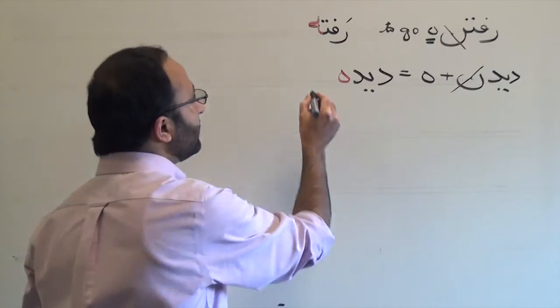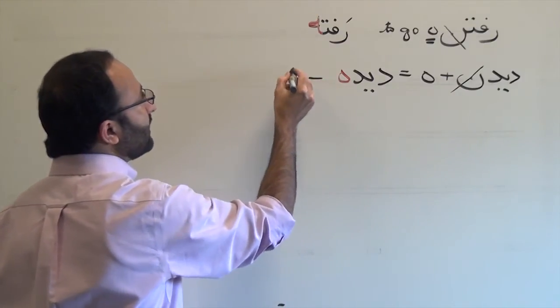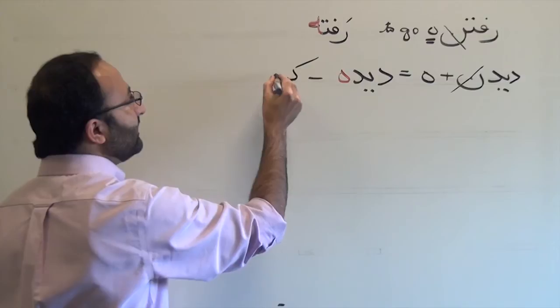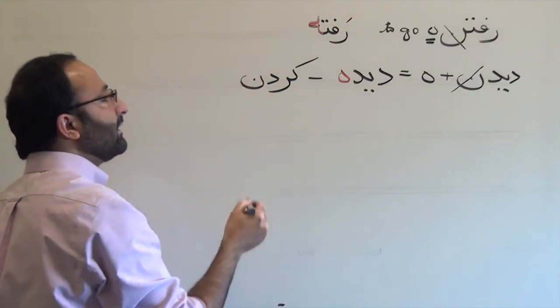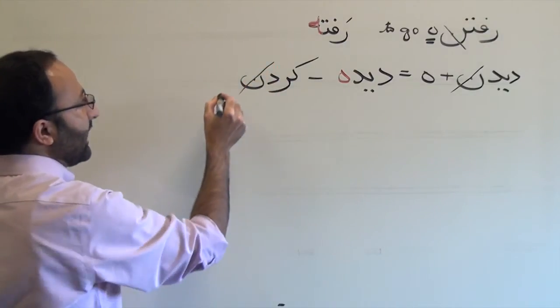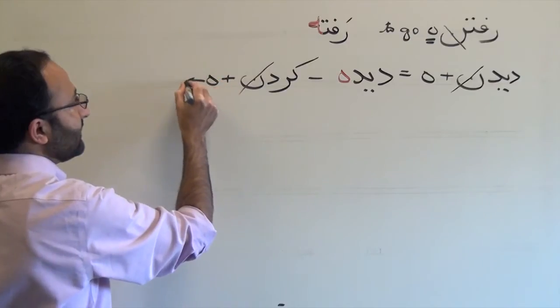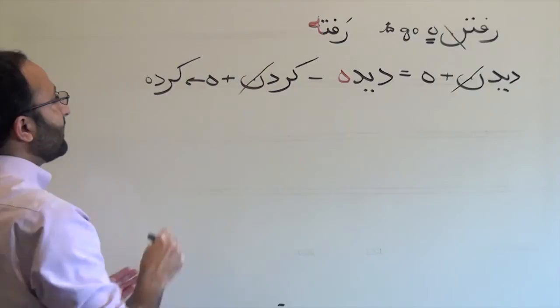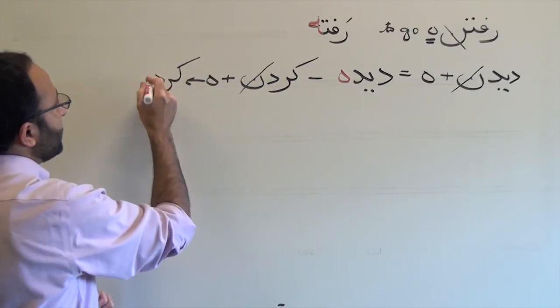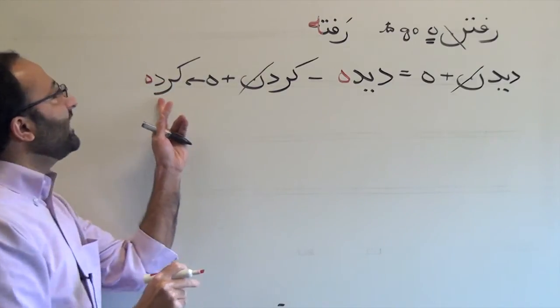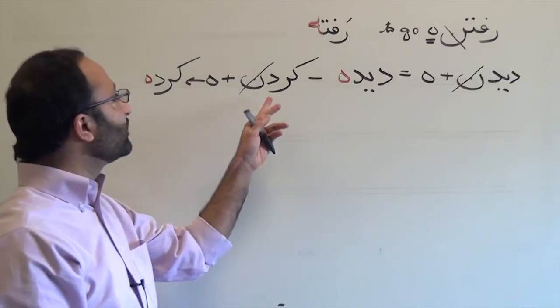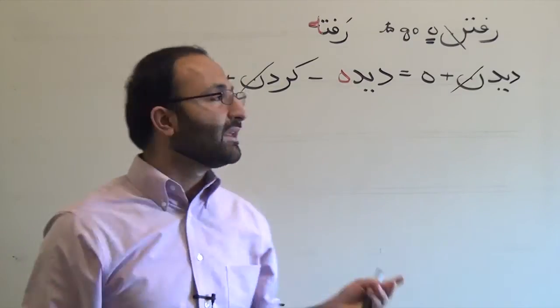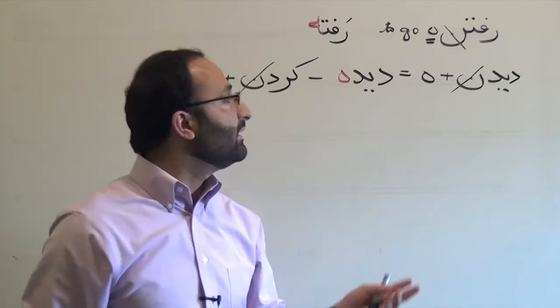Another one, kardan, then you drop noon and add he, then you have karde, done.